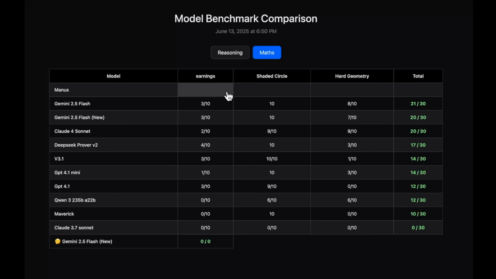What about Manus? You'll be shocked to see the underlying model behind Manus scores an 8 out of 10. Can you even imagine? 8 out of 10. These other models are nowhere near to that.